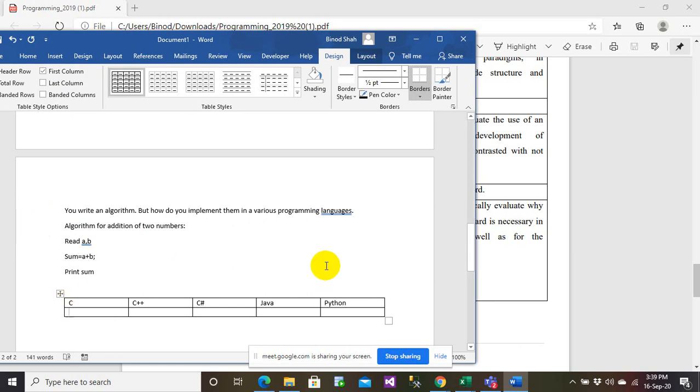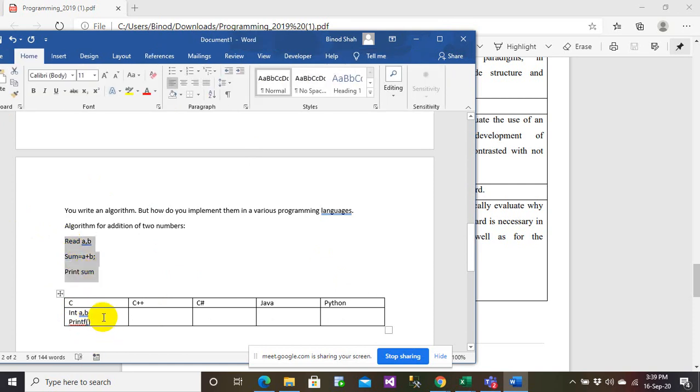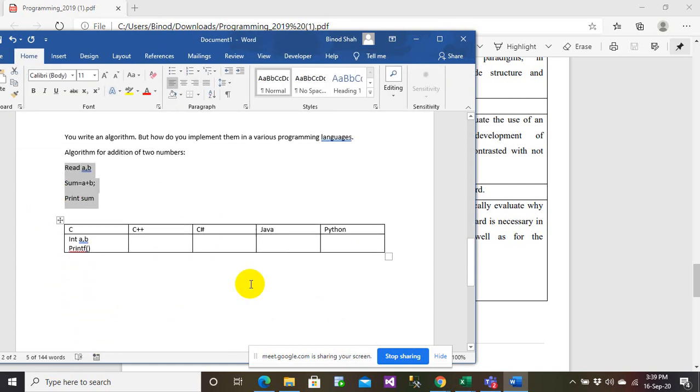For example, if I have to read A, B, first of all you define integer A, B, then you write a printf, enter A, enter B. So what is the syntax to convert this algorithm into code? You have to explain this in a table.